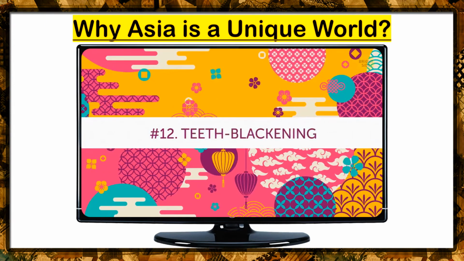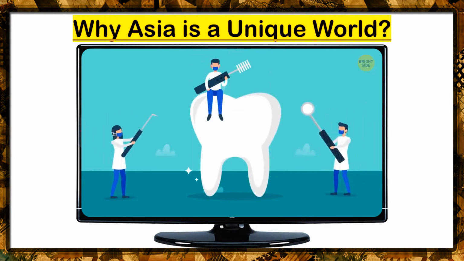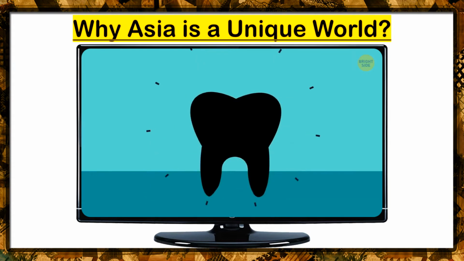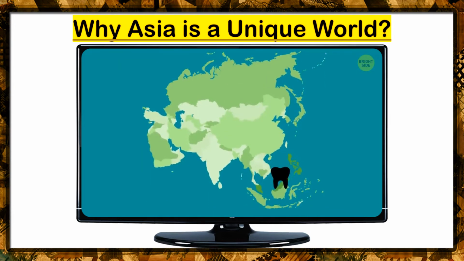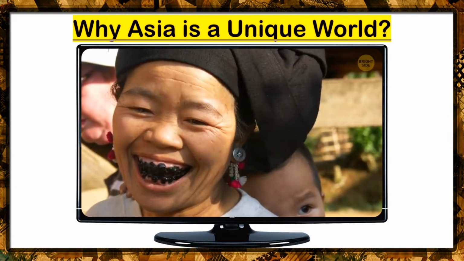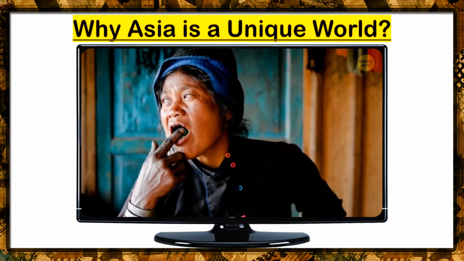Number 12. Teeth blackening. Whereas most countries in the West spend a lot of time and money trying to make their teeth look whiter, some Asian cultures do the opposite. Teeth blackening is mostly practiced in small communities in Southeast Asia and Oceania, and it used to be pretty popular in Japan and some parts of China. But they don't do this to rebel against that bandwagon pursuit of the Hollywood smile. No, the practice actually serves a useful purpose.